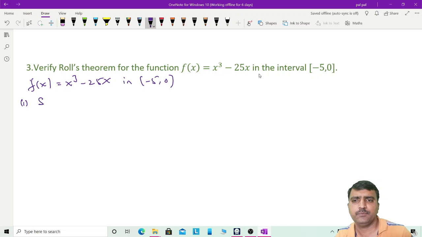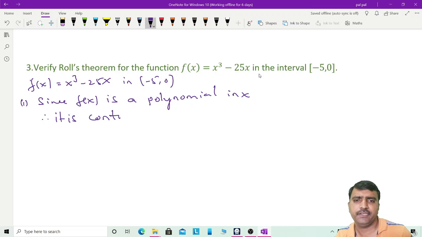Since f of x is a polynomial in x, therefore it is continuous. It is continuous in the interval -5 to 0. Second condition, differentiability. So take f dash of x.